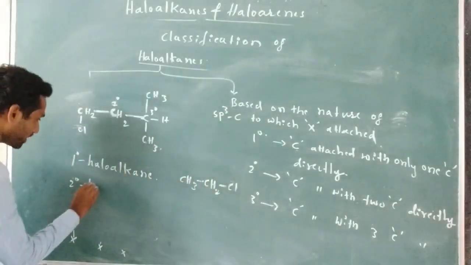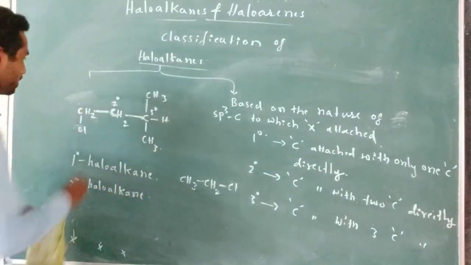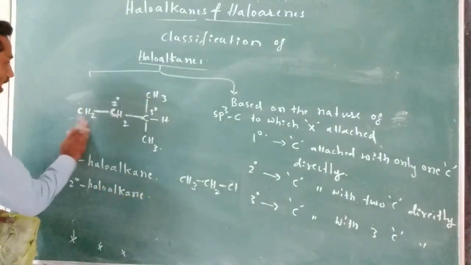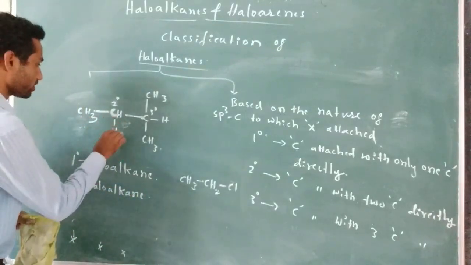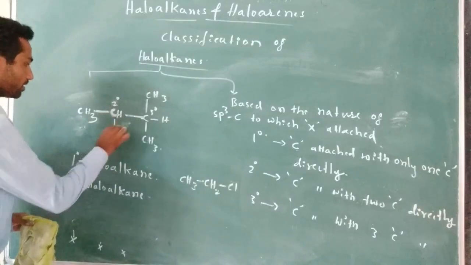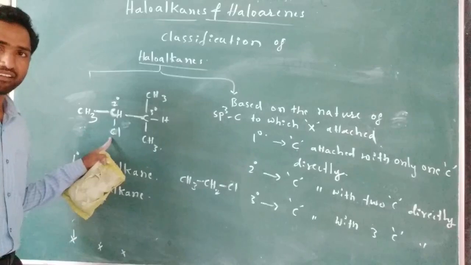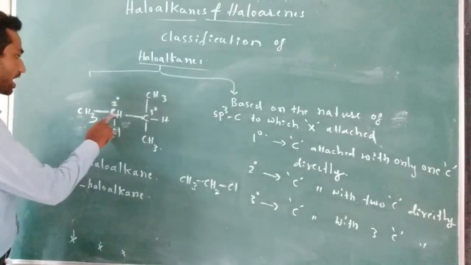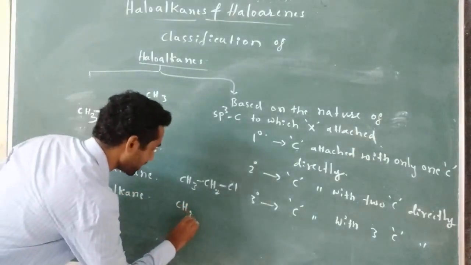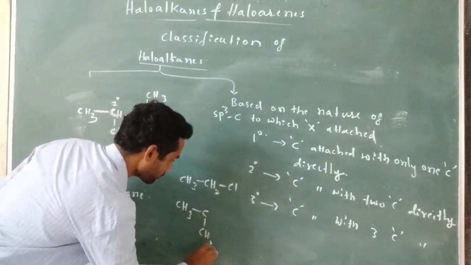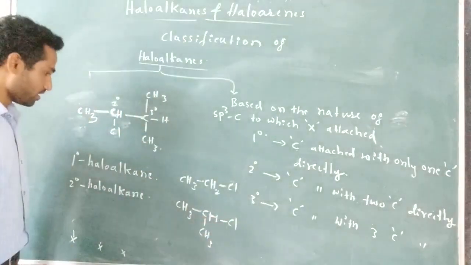So secondary haloalkane: if instead of attaching the halogen to this carbon, I replace the hydrogen attached to the secondary carbon, then this is known as a secondary haloalkane. This carbon is the secondary carbon to which the halogen is attached. One more example I can write is this one, a secondary haloalkane.